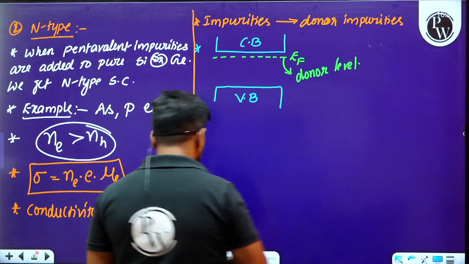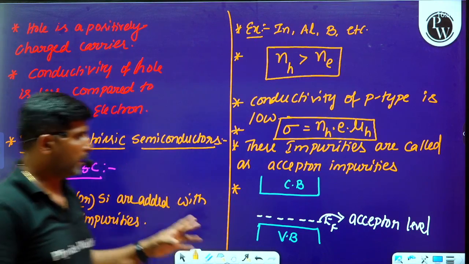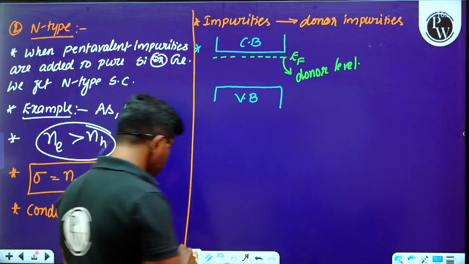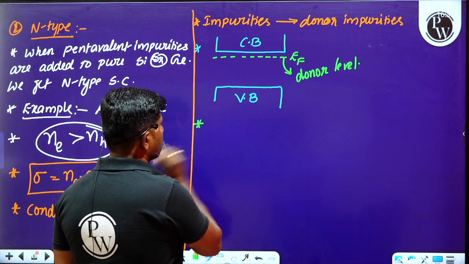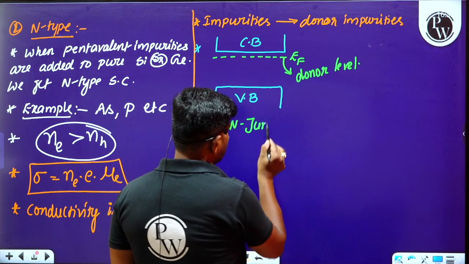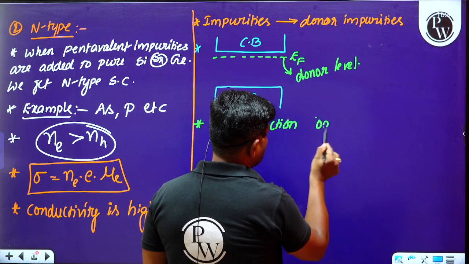I hope you understood these points clearly related to p-type and n-type semiconductors. Later we have to understand what a p-n junction is, the p-n junction diode.